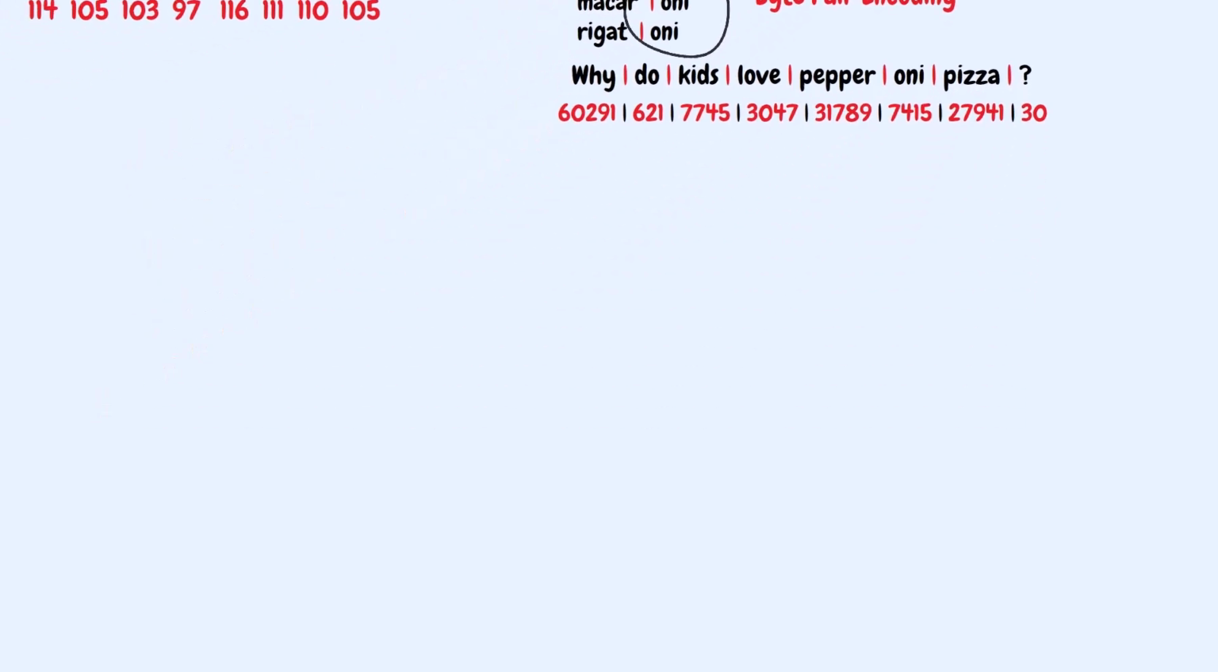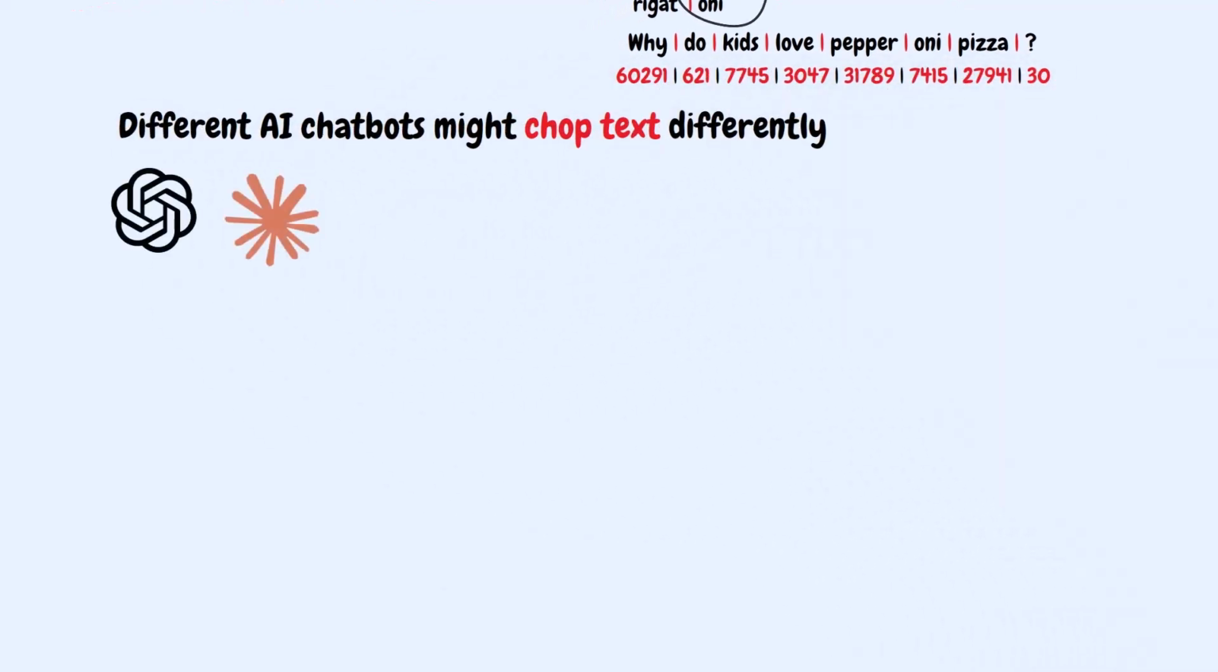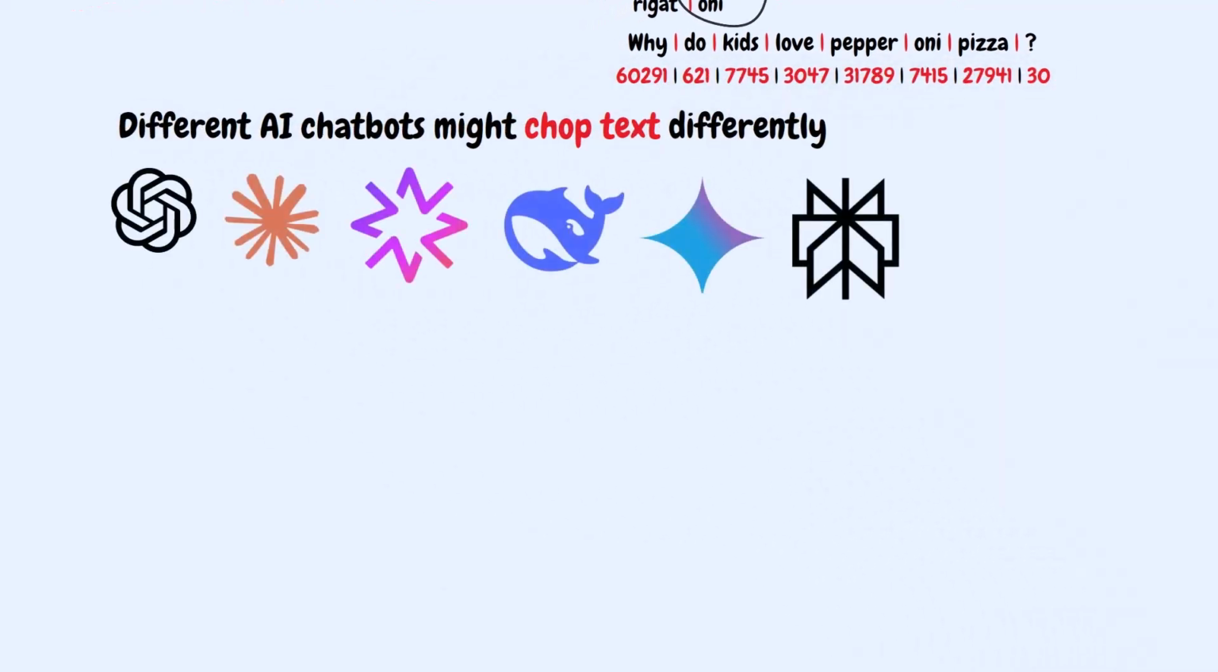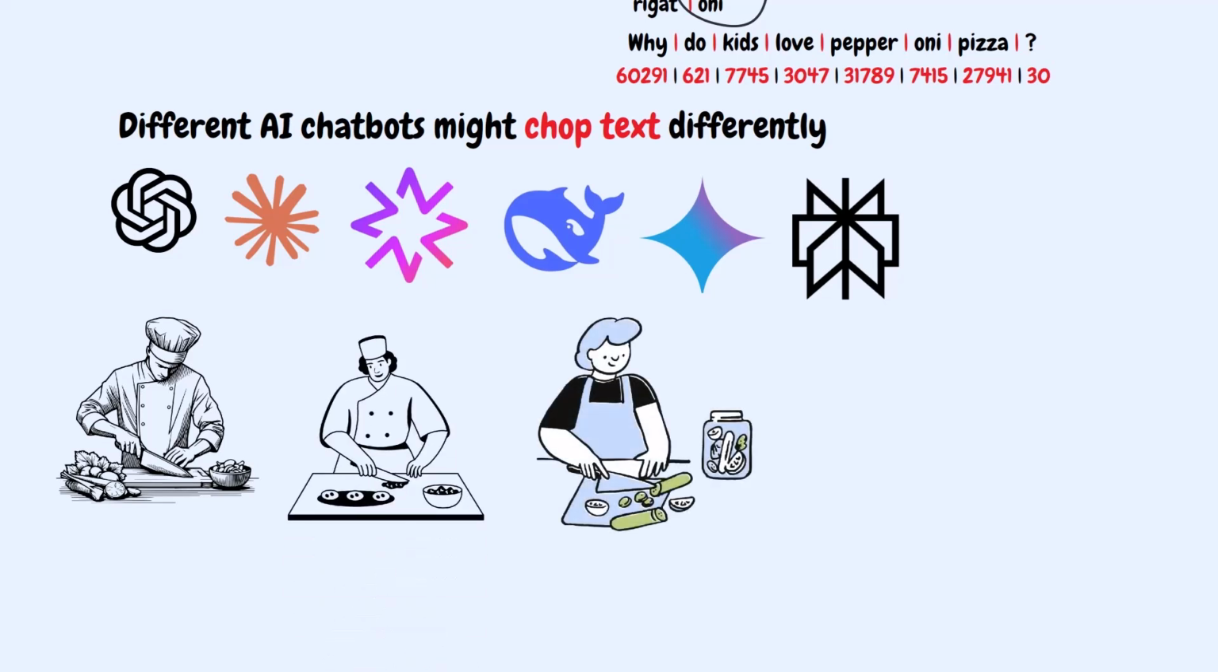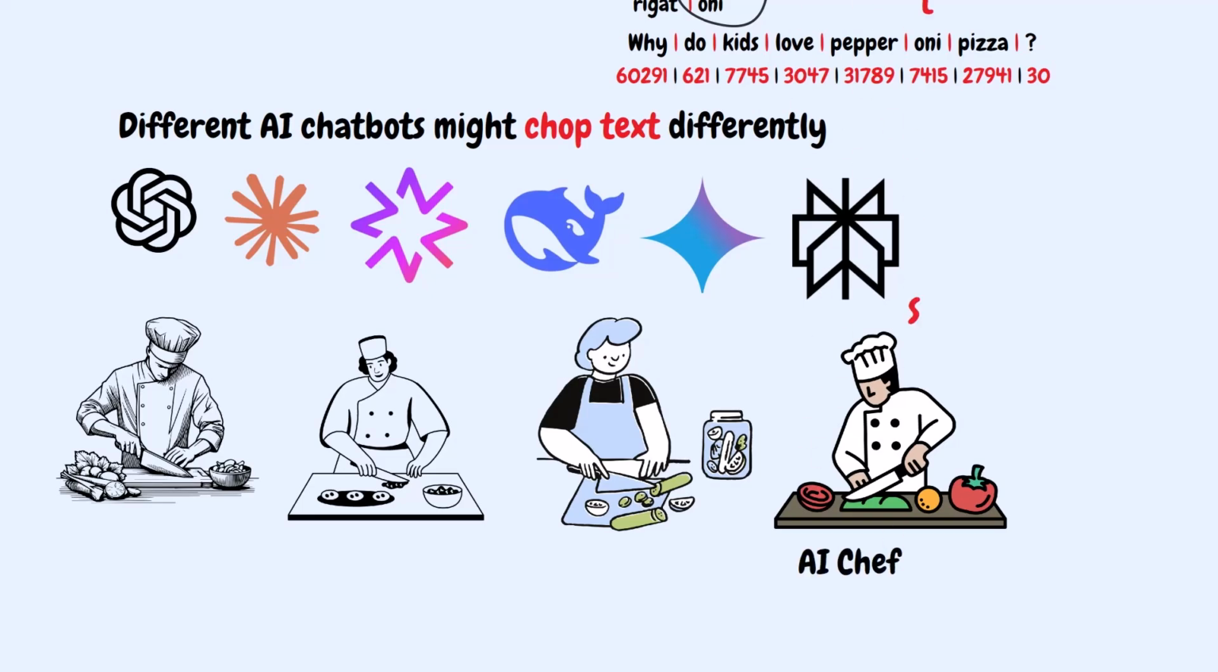Different AI chatbots might chop text differently. It's like how different chefs might cut vegetables in their own style. Fun fact, I do have my own style of how I cut my vegetables.